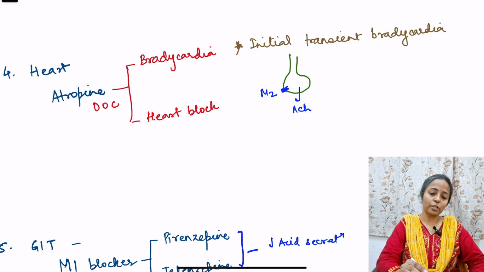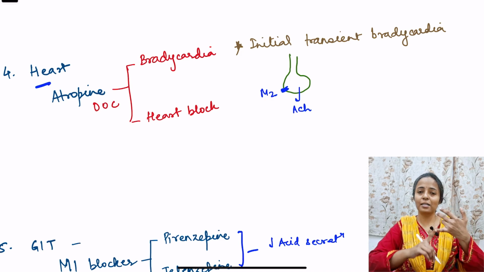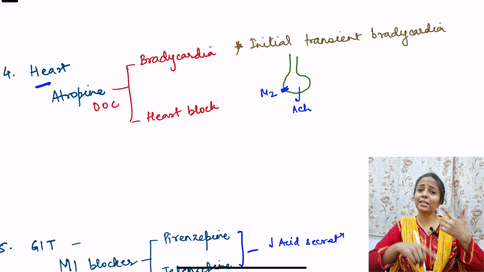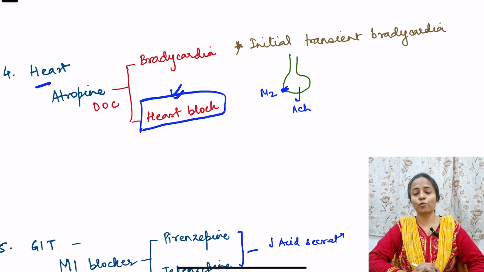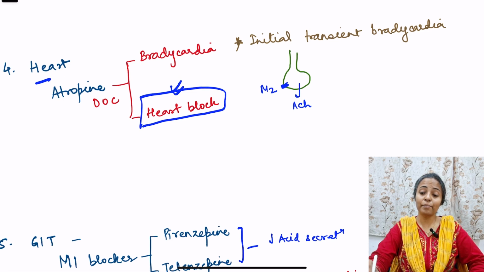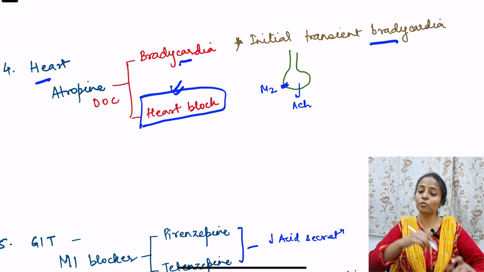Fourth comes the effect on the heart, right? What does acetylcholine do in the heart? It causes a decrease in heart rate, and it causes a decrease in the conduction. So atropine is used to increase the heart rate and increase the conduction. In fact, it is the drug of choice for heart block. Okay, heart block, it is the drug of choice. Now atropine, when used, causes initial transient bradycardia and then it causes tachycardia. When it is used for bradycardia, it causes initial transient bradycardia. Further, it increases the bradycardia and then it causes tachycardia.